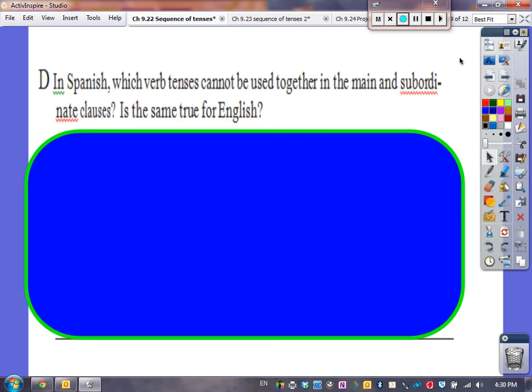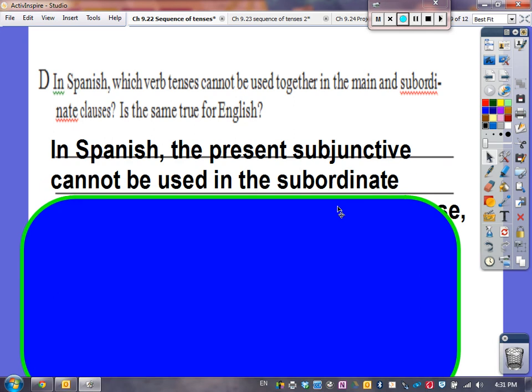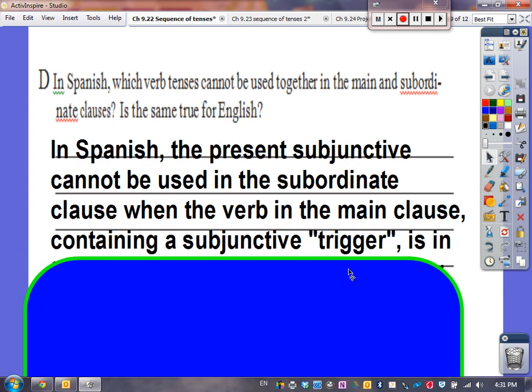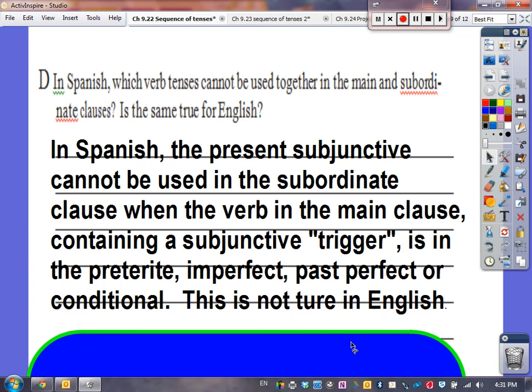In Spanish, which verb tenses cannot be used together in the main and subordinate clauses? In Spanish, the present subjunctive cannot be used in the subordinate clause when the verb in the main clause containing a subjunctive trigger is in the preterite, imperfect, past perfect, or conditional. This is not true in English.